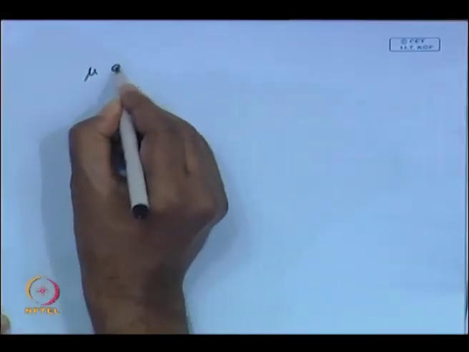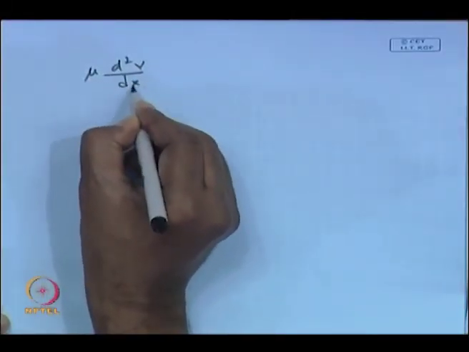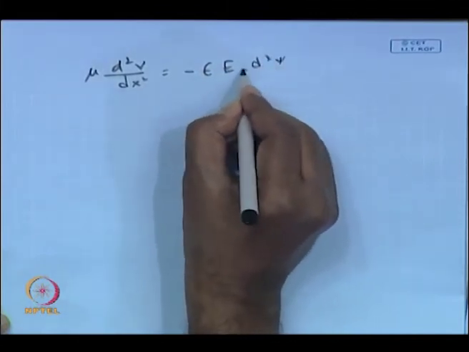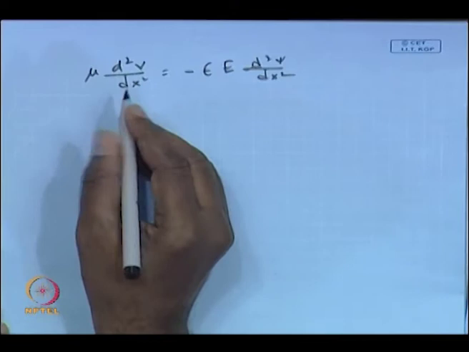On the right hand side, what is left is only the viscous term and the body force term. So, it becomes mu d square v dx square is equal to minus epsilon E d square psi dx square. Now, you can integrate this equation.